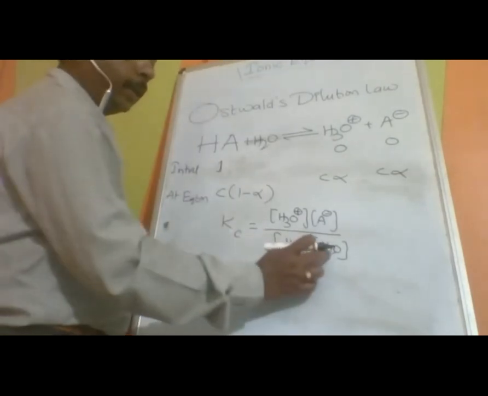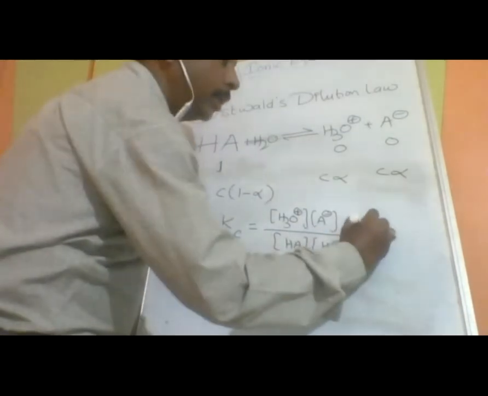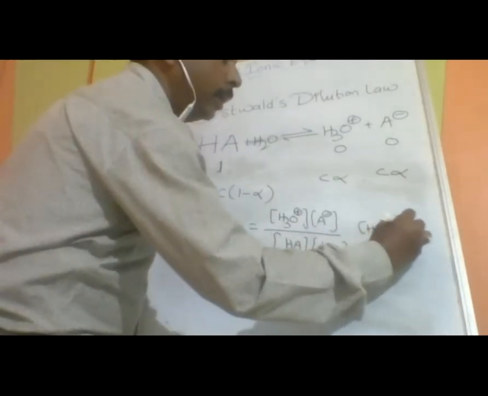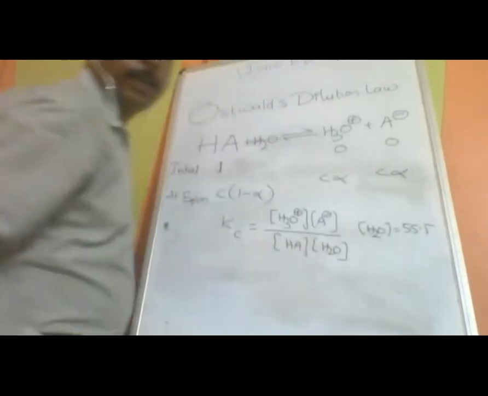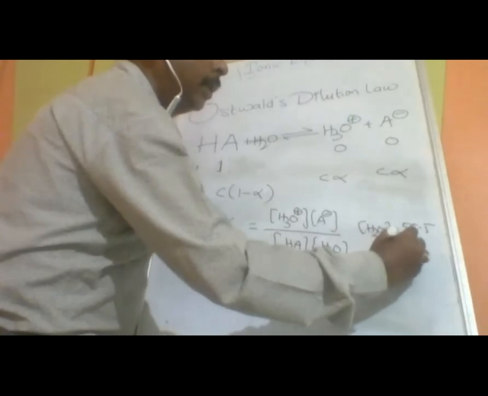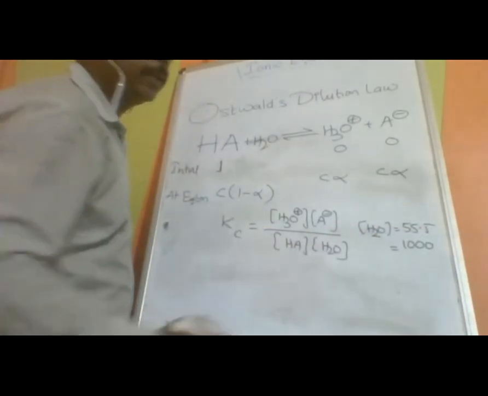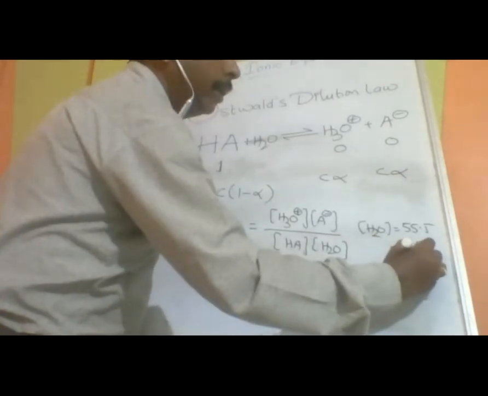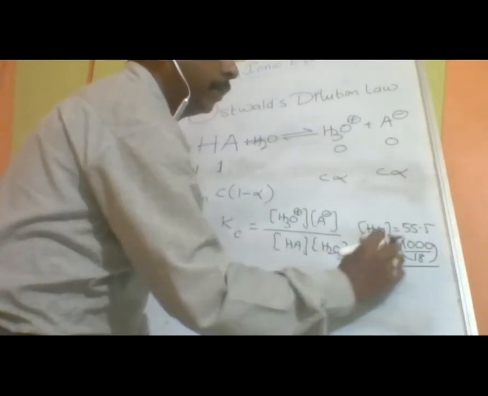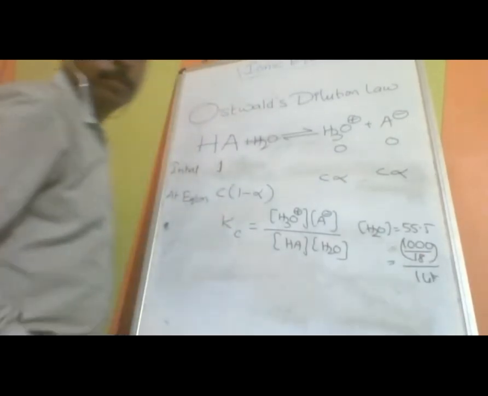But here one problem is that the water concentration is constant. How much is it? Water concentration is 55.5. How did we get it? You take 1 liter of water. 1 liter of water contains 1000 grams divided by the molecular mass, mass upon molecular mass, which gives moles.